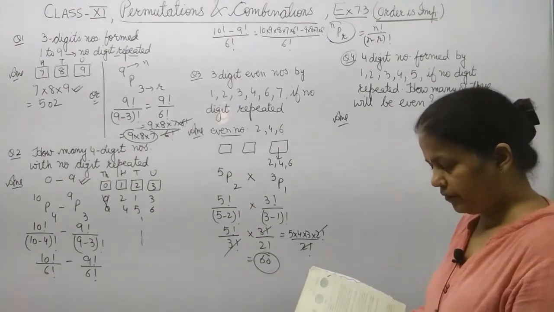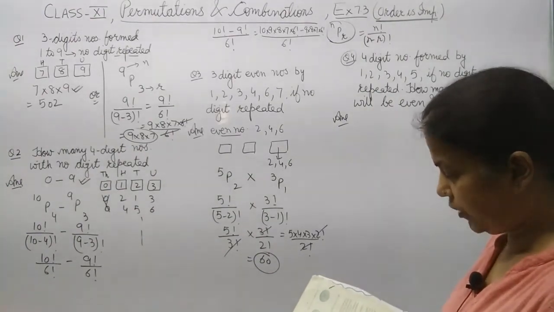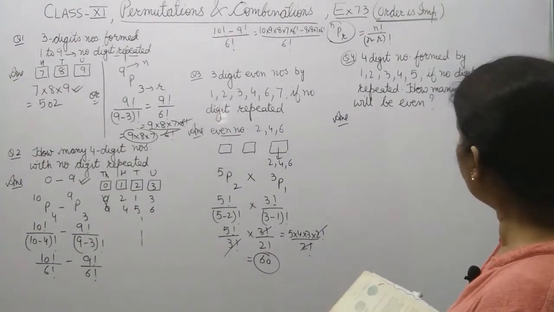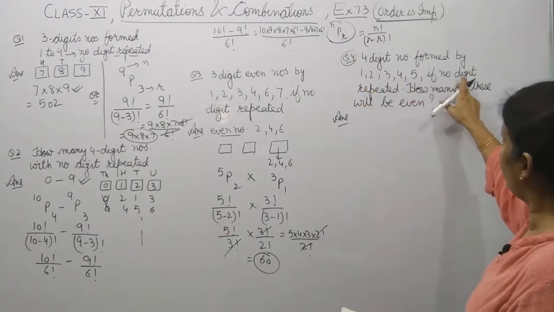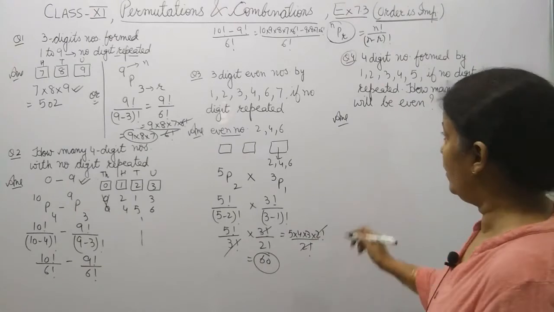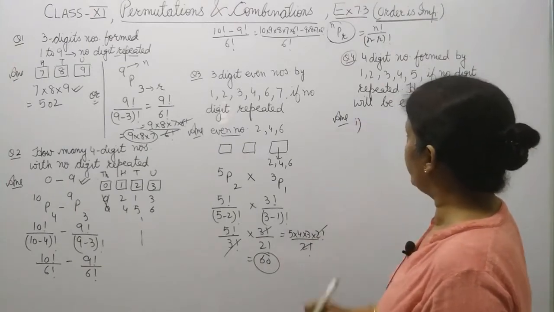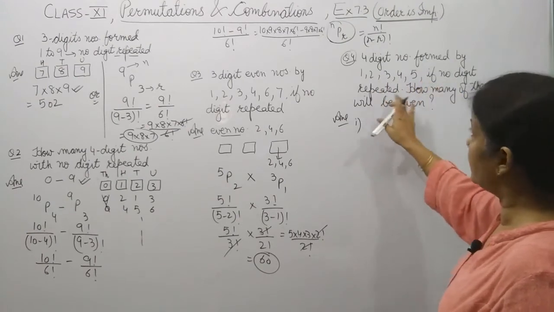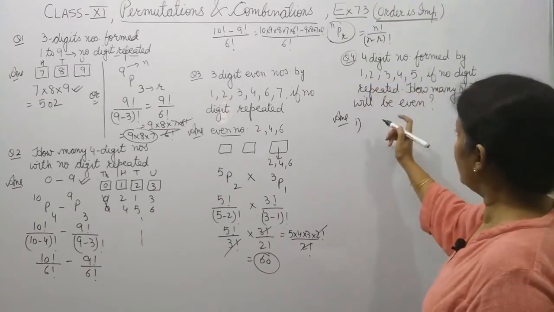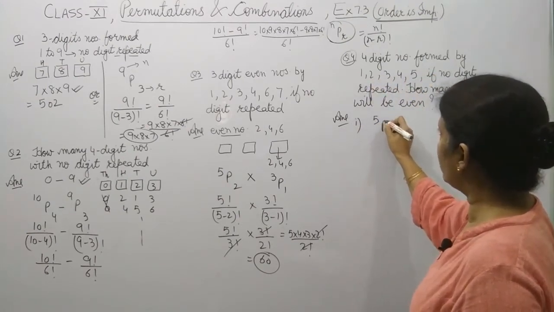Question 4 is, find the number of 4-digit numbers that can be formed by using 1, 2, 3, 4, 5 if no digit is repeated. You have to make a 4-digit number. Okay. So out of these 5, no digit is repeated, so out of these 5, you have to take any 4.